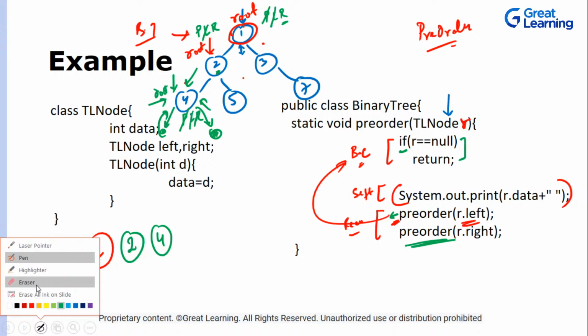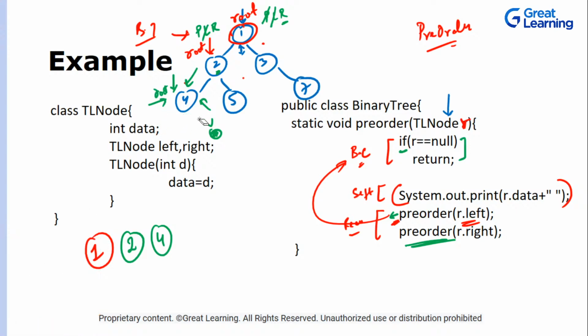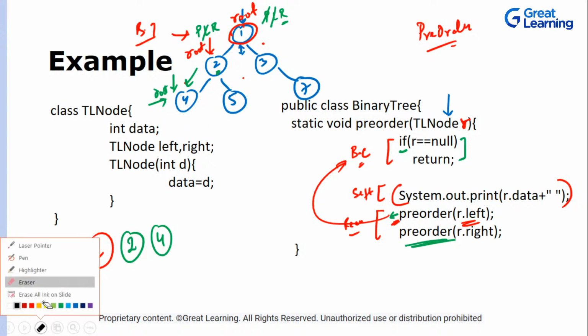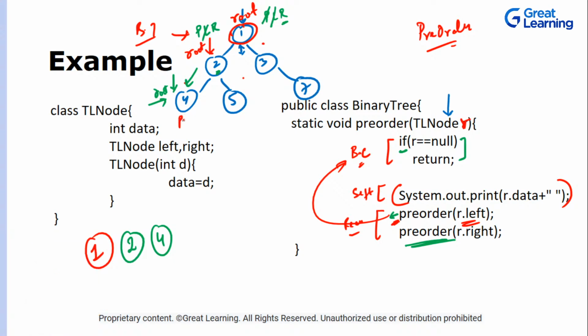So all the function calls for this node are done. Let's write this here. P was checked, printed, left and right, all of these were done.